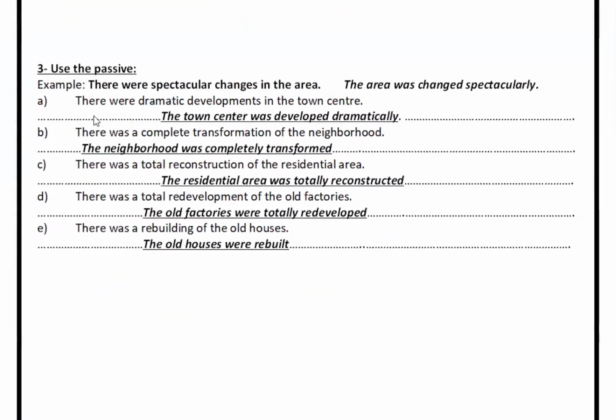Now, these are the answers. In the first sentence, you have there were dramatic developments in the town center. So you can say the town center was developed dramatically. So this is the passive form. There was a complete transformation of the neighborhood. You can say the neighborhood was completely transformed. C, there was a total reconstruction of the residential area. You can say the residential area was totally reconstructed. D, there was a total redevelopment of the old factories. You can say the old factories were totally redeveloped. And finally, there was a rebuilding of the old houses. The old houses were rebuilt.